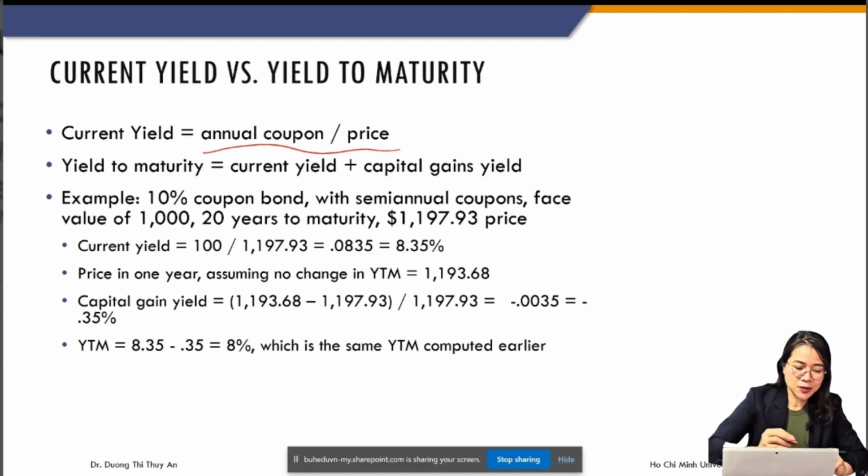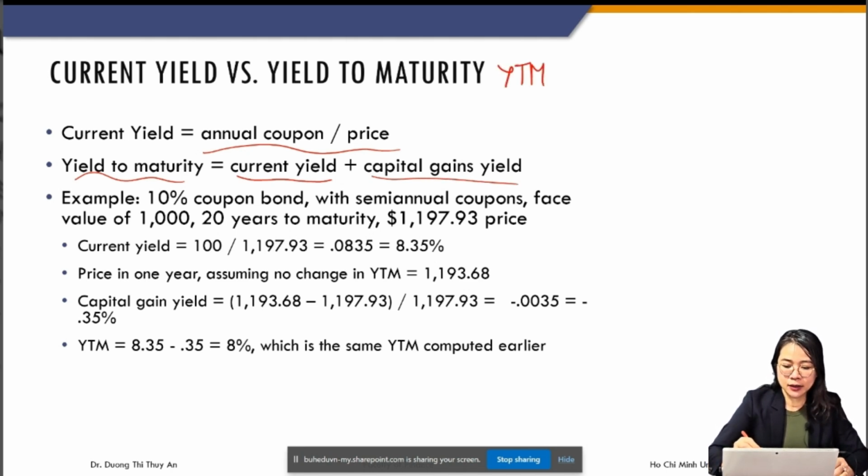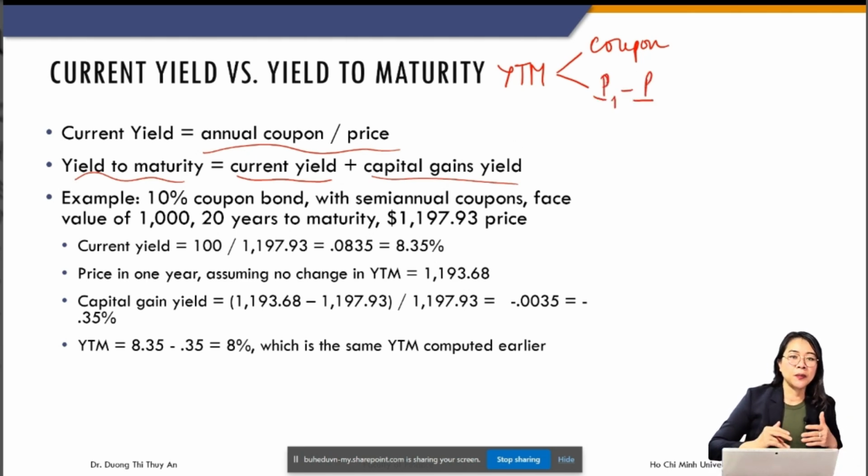And the yield to maturity will be the sum of the current yield and the capital gain yield. So basically, I can break the YTM into two parts. One comes from the coupon, and the other comes from the price. Capital gain yield or loss comes from the difference between the price you bought and the price you sell.